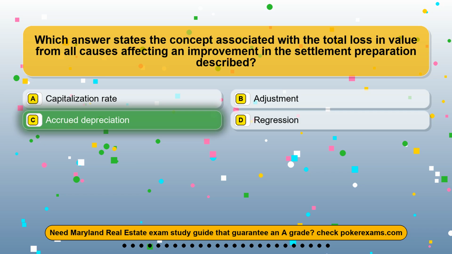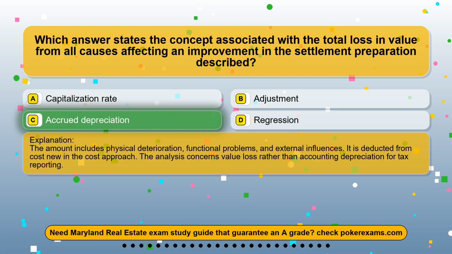The correct answer is option C, accrued depreciation. The amount includes physical deterioration, functional problems, and external influences. It is deducted from cost new in the cost approach. The analysis concerns value loss rather than accounting depreciation for tax reporting.